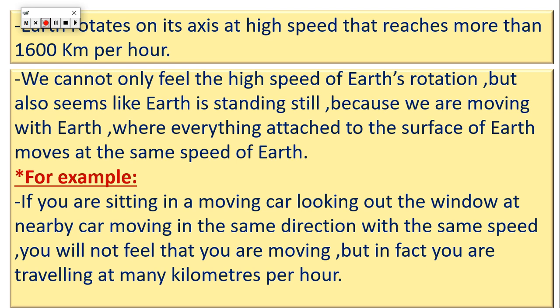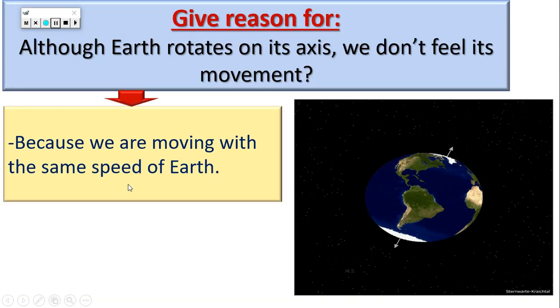To understand more, if you are sitting in your car and there is another car beside you and both cars are moving in the same direction and at the same speed, and you look at the car beside you, you can feel that both of you are not moving. Why? Because both of you are moving at the same speed. So we cannot feel the movement of the Earth or the speed of the Earth. Why? Because we are moving at the same speed as the Earth.